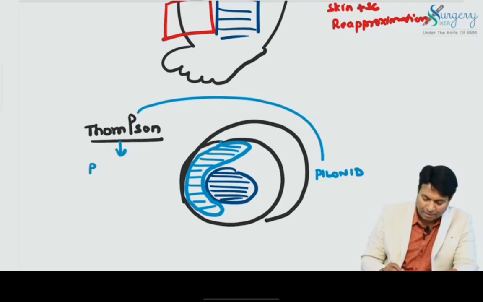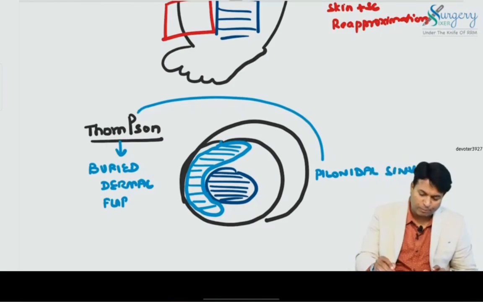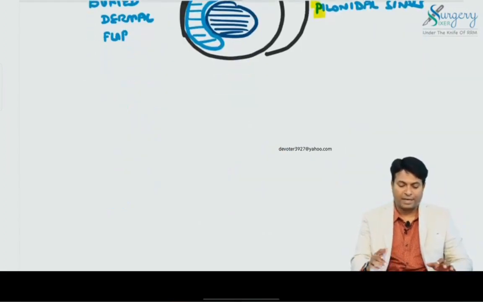So the Thompson operation is a buried dermal flap operation, in which pilonidal sinus is a complication. Pilonidal sinus can happen. That is why I put P more big. P for pilonidal sinus is seen in the Thompson operation. So these three are not so satisfactory.